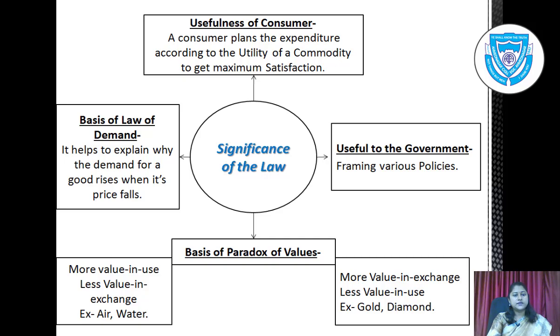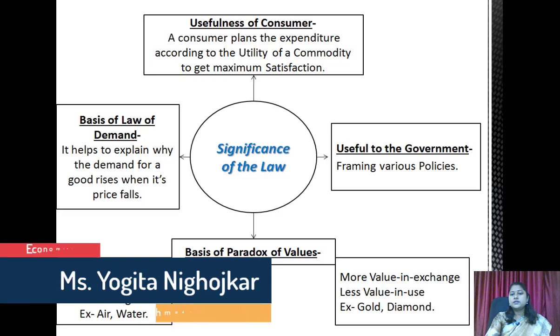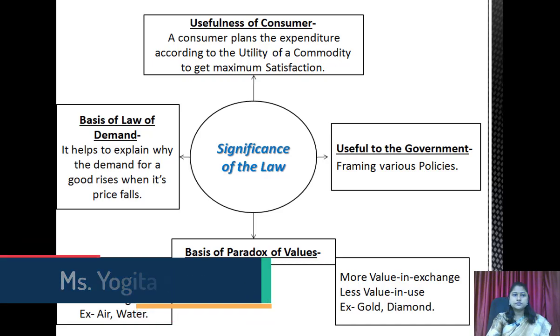Value in use refers to the usefulness of a commodity, and value in exchange is the rate of exchange of the commodity. More value in use and less value in exchange, for example air, water, etc. More value in exchange and less value in use, for example gold and diamond.